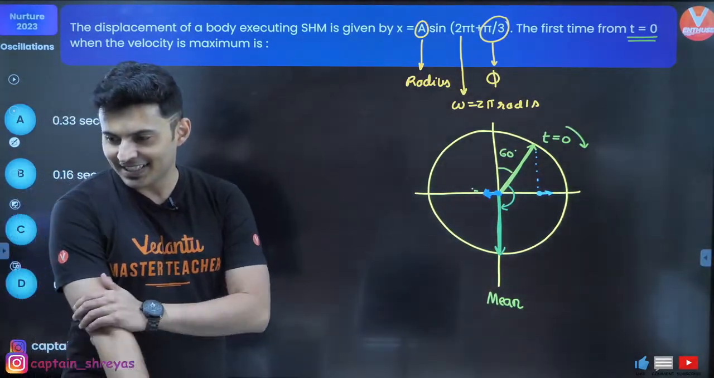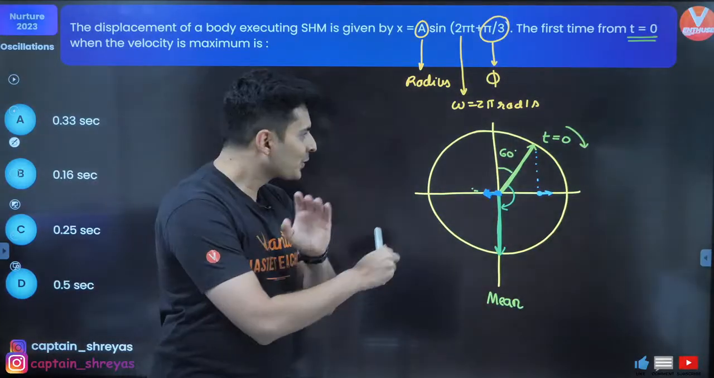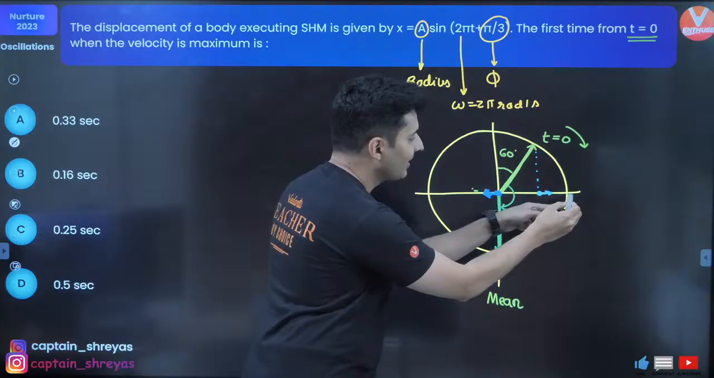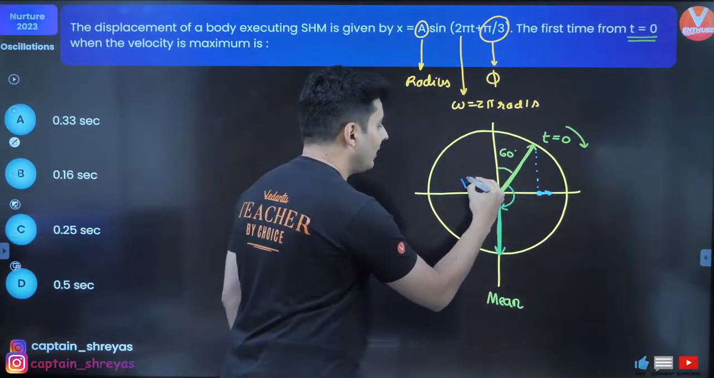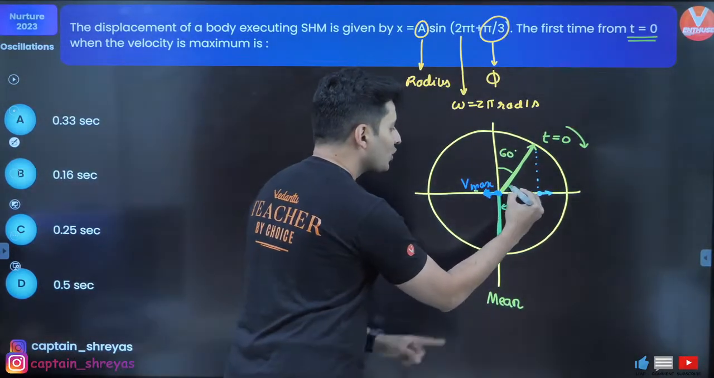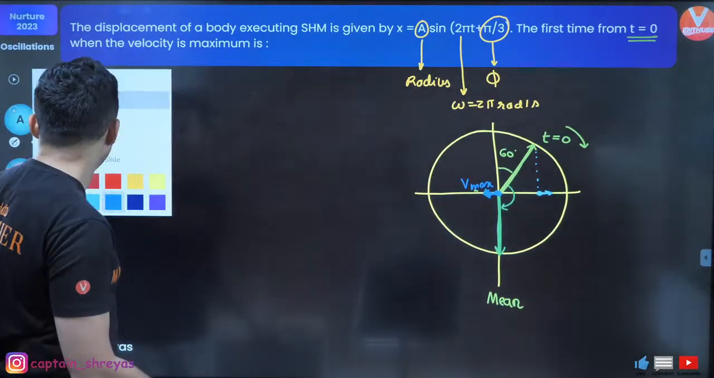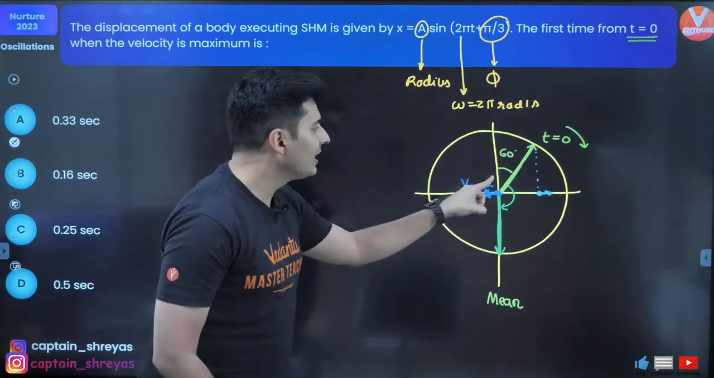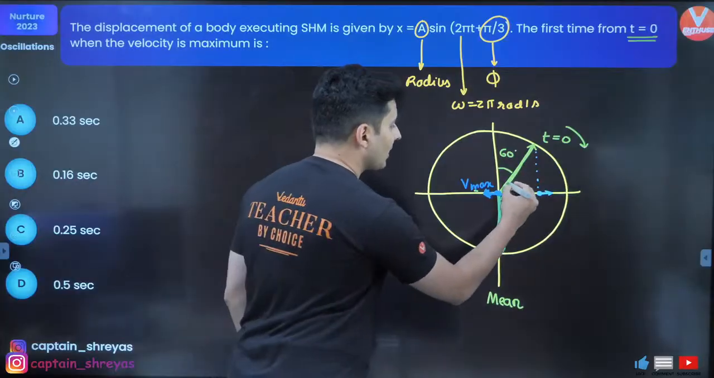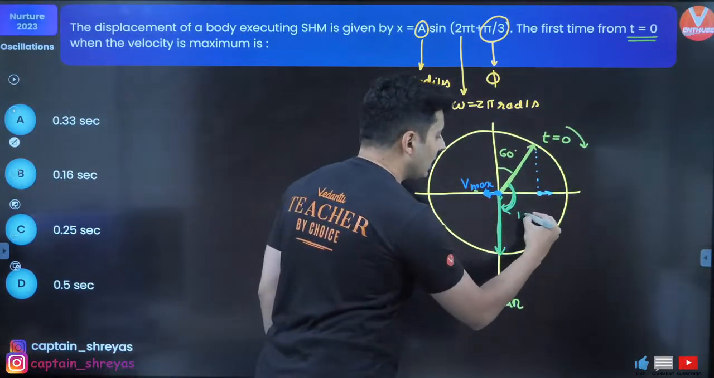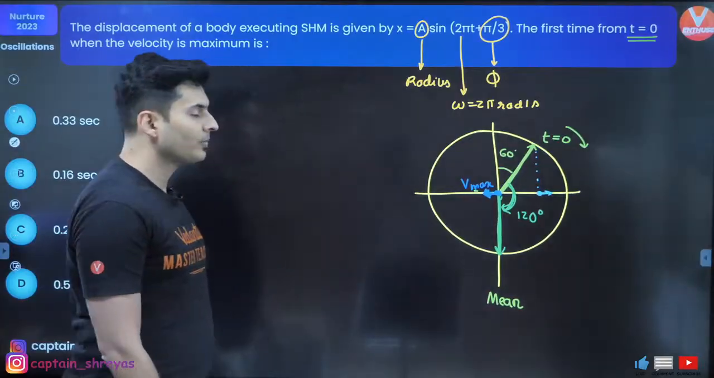Okay, makes sense everyone. So basically the particle was here, it reaches here, comes over here, that's when the velocity is maximum. So you just have to figure out how much is this angle. Guys, come on, you should be able to tell me this. This is 180, this is 60, how much is the remaining? How much is this angle? Come on, tell me quickly. 180 minus 60, which is 120 degrees.